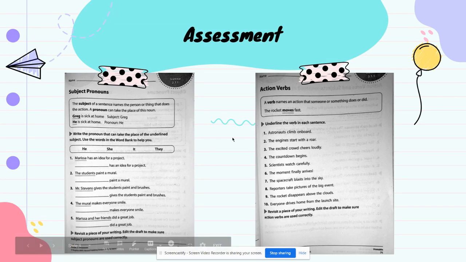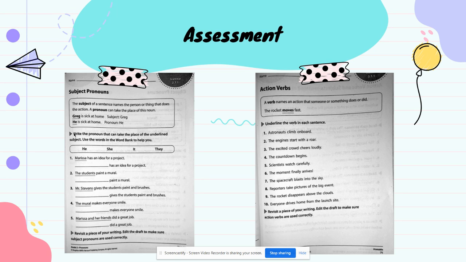There you go. So this is going to be page 61, and it says subject pronouns. So the subject of a sentence names the person or thing that does the action. A pronoun can take the place of this noun. For example, Greg is sick at home. So the subject is Greg because I'm talking about Greg, right? And if I don't want to use the name Greg, if I want to use a pronoun, I would use he because Greg is a boy. So I would use the pronoun he. He is sick at home.